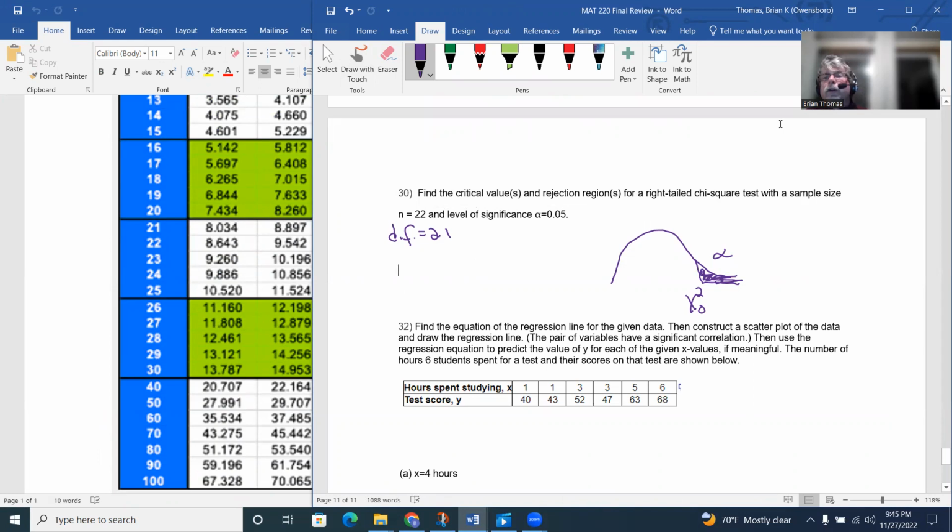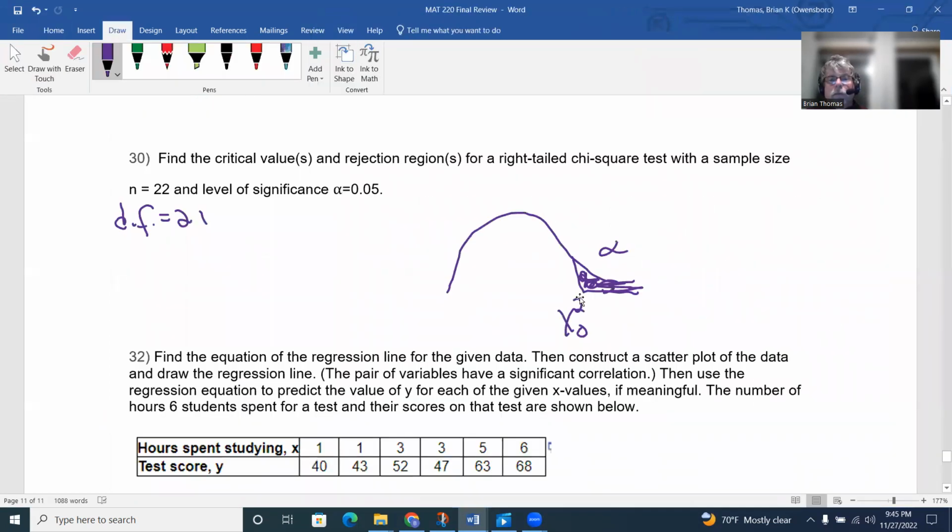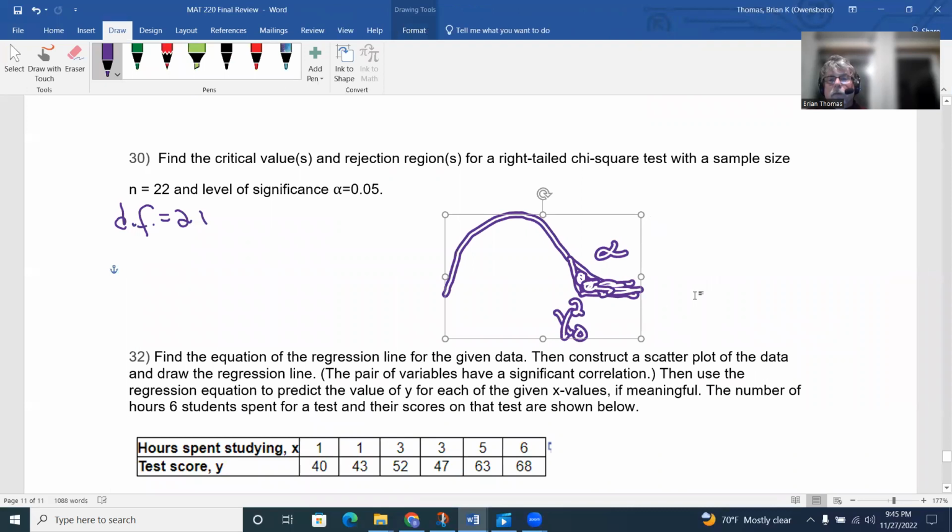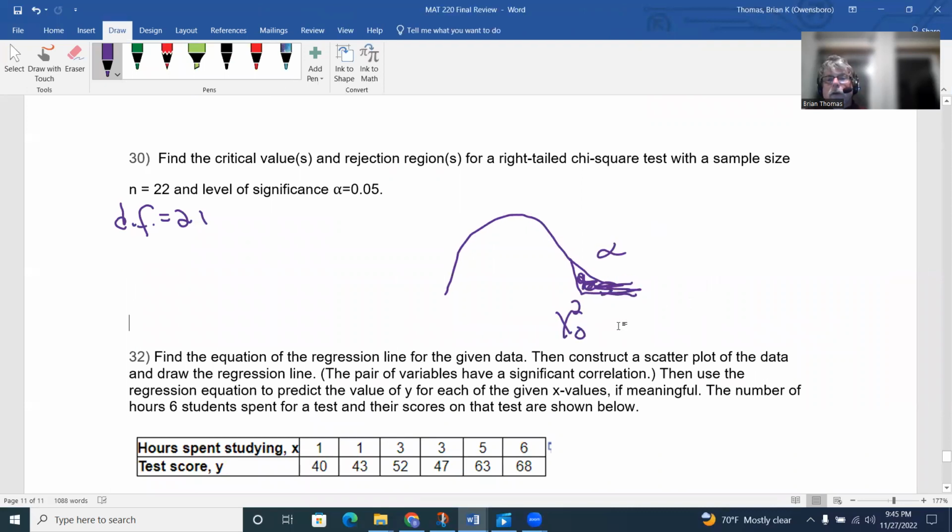So our rejection region would be to the right of that 32.671. Okay, so that would be that problem there.